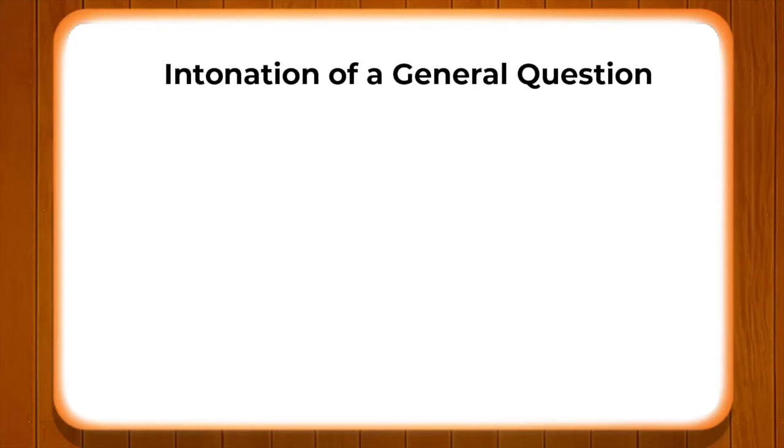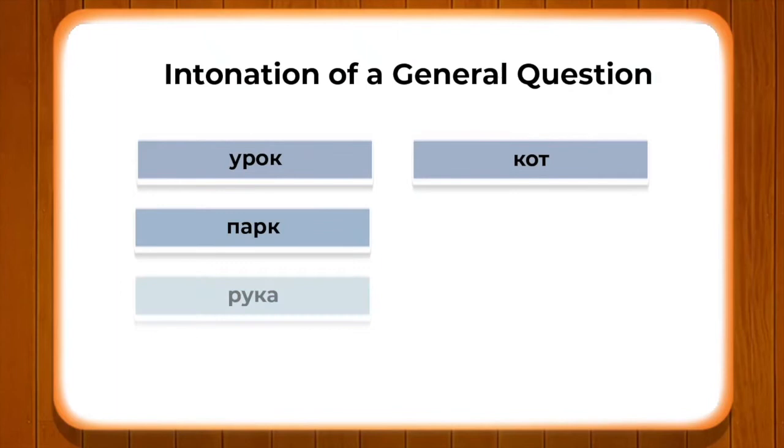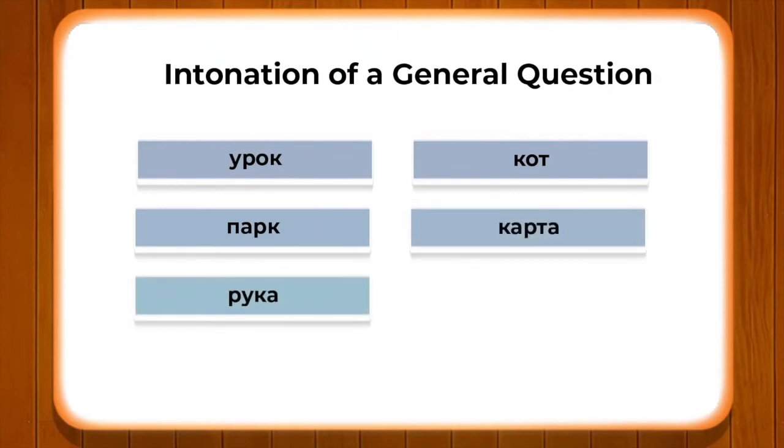Now, let us see some more such examples like urok, park, kot, ruka, karta, akno. Especially in this last word, we have a very different pronunciation. You know why? Because here the role of stress or udareniye is vital, and clearly the sound is changing.